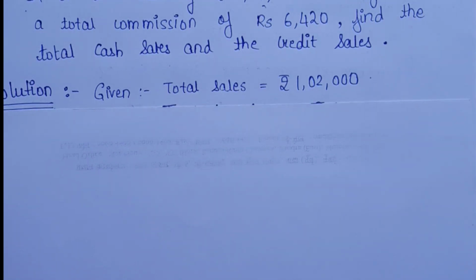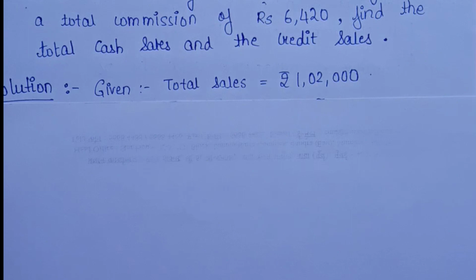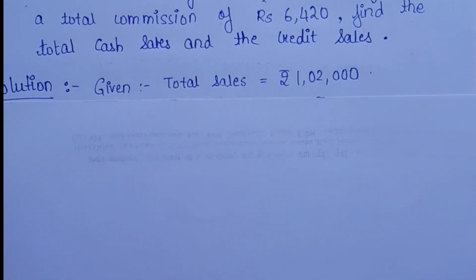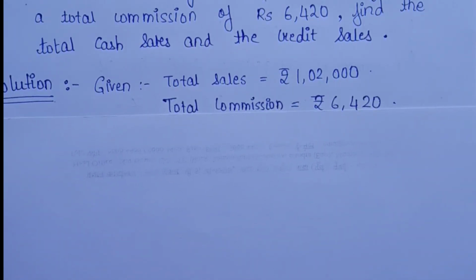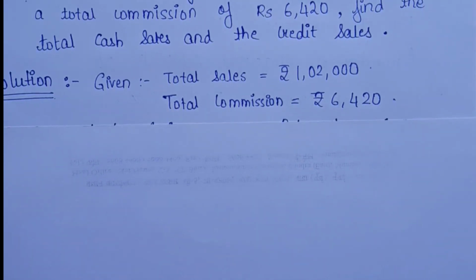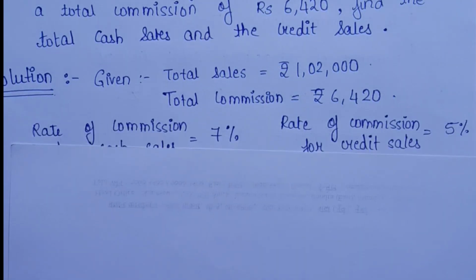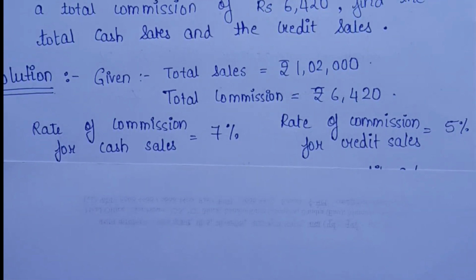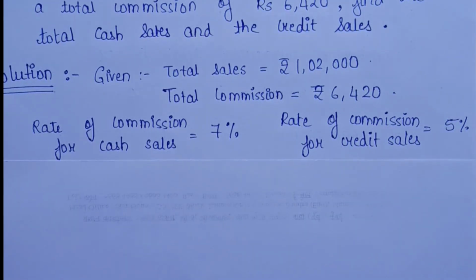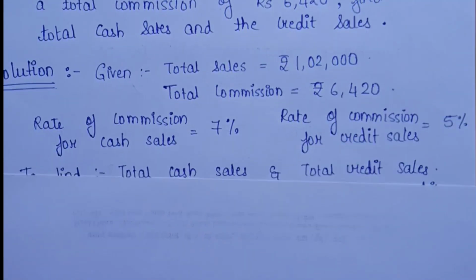Initially, we'll write down the given data. The total sales is 1,02,000. The total commission given to you is 6,420. Then the rate of commission for cash sale is 7%. Rate of commission for credit sale is 5%.